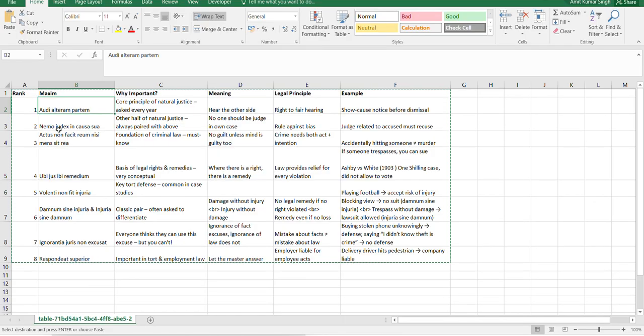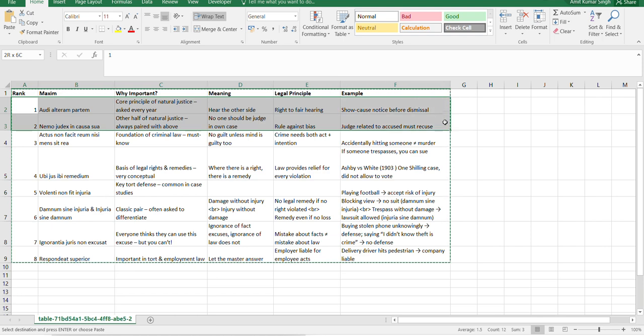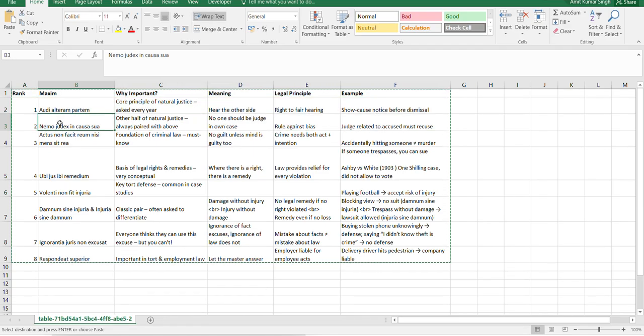Yeah. Second is, in fact, these two are related to the legal principle. When we categorize this into a smart category, we'll see these two basically come under one category. So let's move to the next maxim, which is a very important one. Nemo judex in causa sua. You cannot be a judge in your own case, something like that. So meaning no one should be the judge in their own case. Basically it's based on the principle of rule against bias. Okay, so a judge related to the accused must recuse.